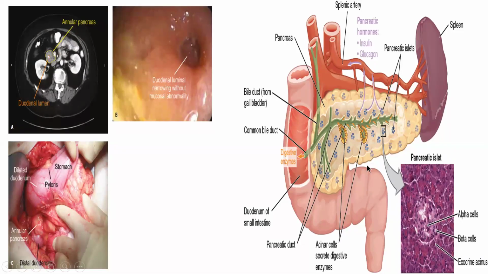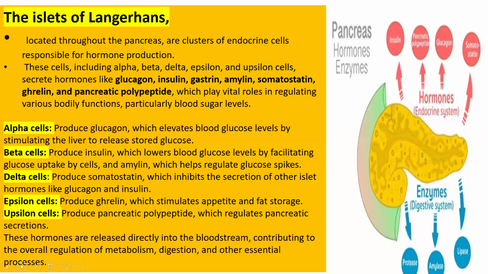So there is a scattered cluster of cells known as the islets of Langerhans, and it consists of different types of cells: alpha cells, beta cells, and exocrine acinar cells, which I'm going to explain. The islets of Langerhans in the pancreas are clusters of endocrine cells responsible for hormone production, and the different cell names are as follows. First, alpha cells produce glucagon.